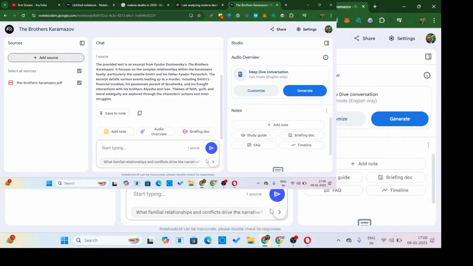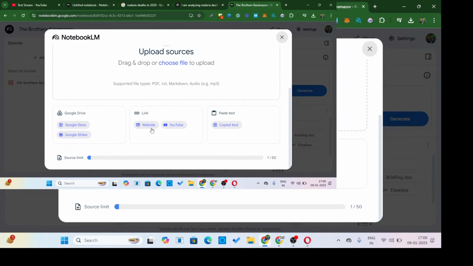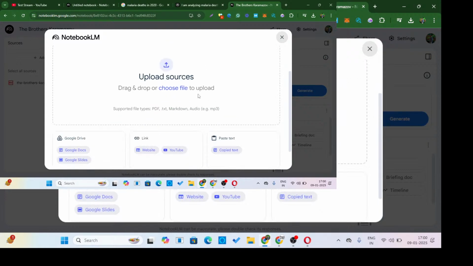What familiar relationship and conflict are the narratives. So it will give you options to ask. But the thing about Notebook LM is it will not give you information from outside the sources that you have added. So you can add website links as well, so it will help you to research.